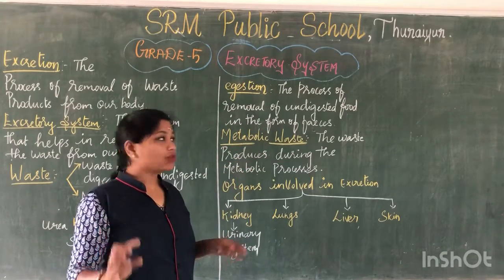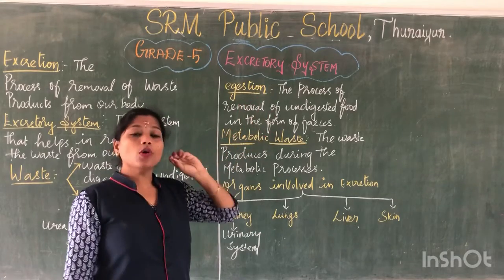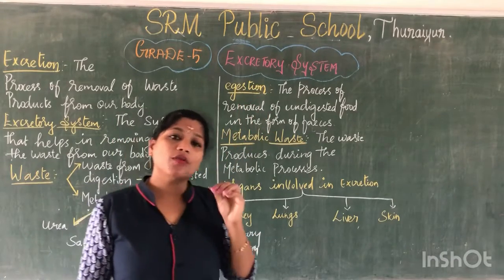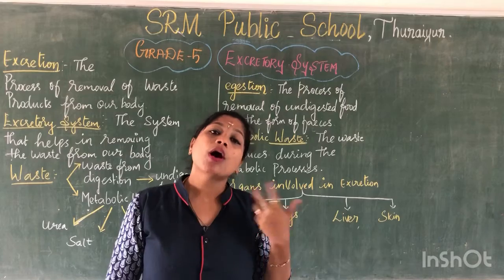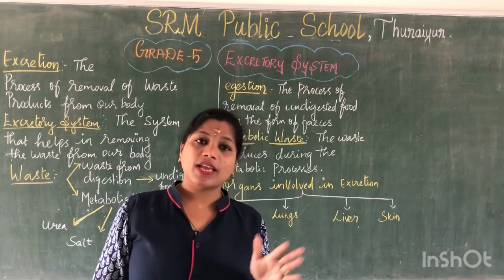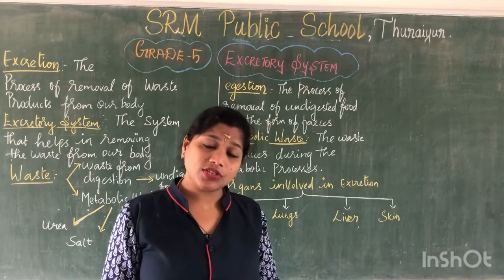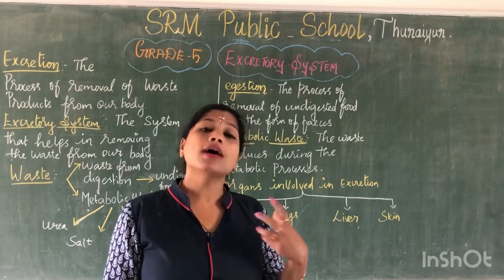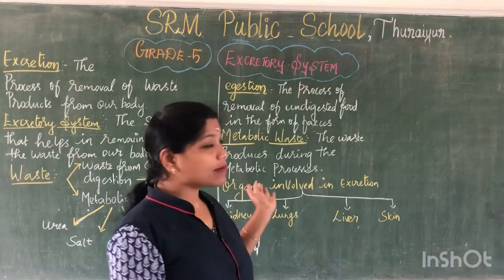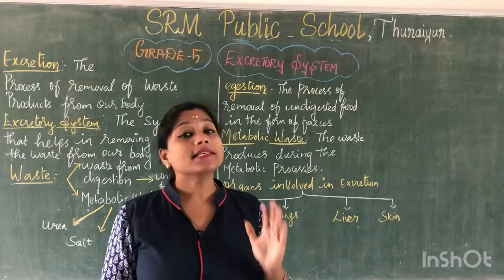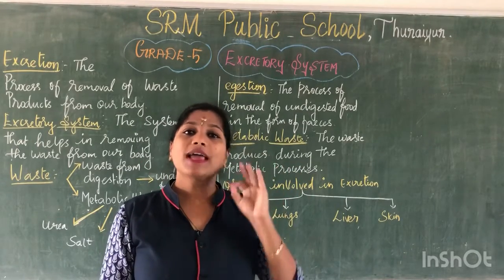Once the undigested food reaches the large intestine, the process takes place that converts this undigested food into stool or feces, and it is removed from our body.